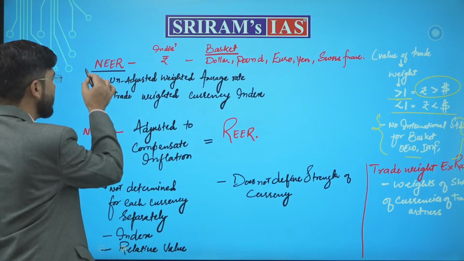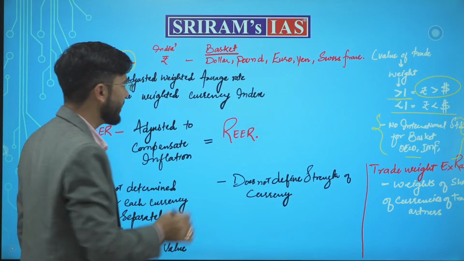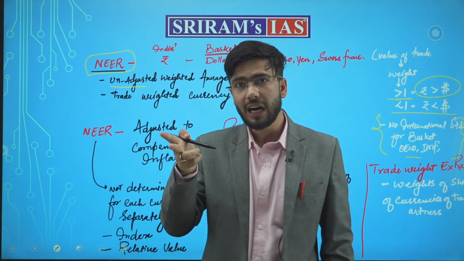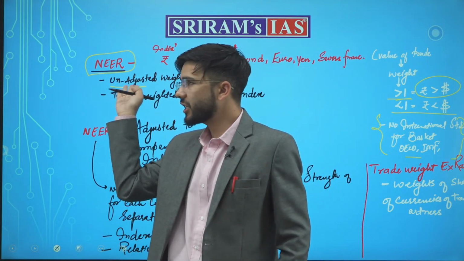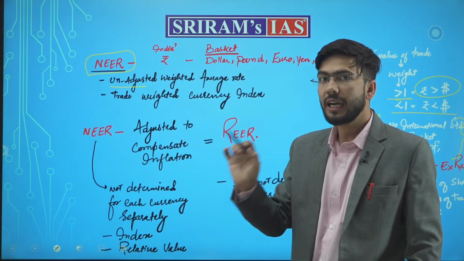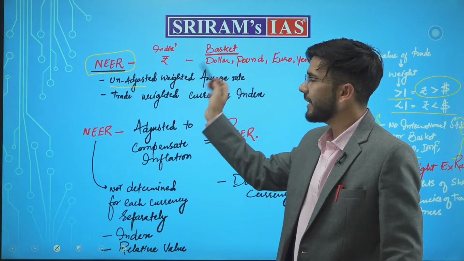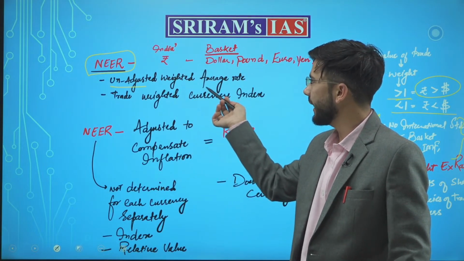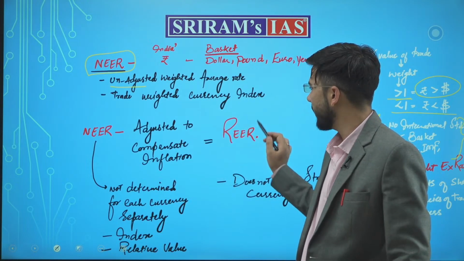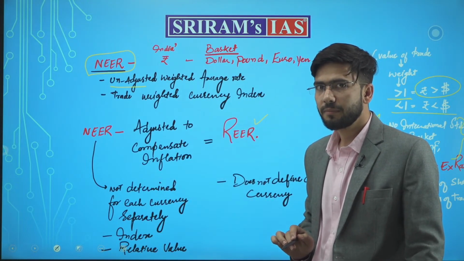What is NEER? NEER is basically unadjusted. What do we mean by adjusted and unadjusted? It is adjusted against inflation. When you adjust it against inflation, then it becomes an inflation-adjusted weighted average rate. If it is adjusted against inflation, it will become REER. How?